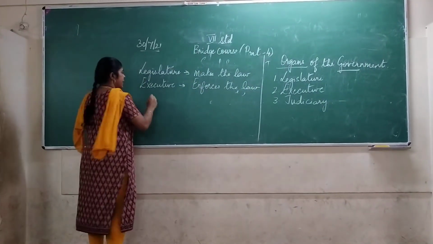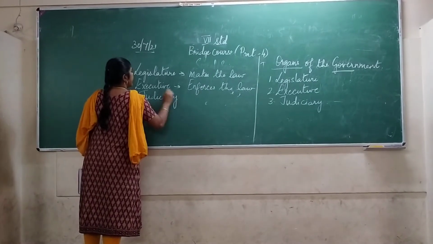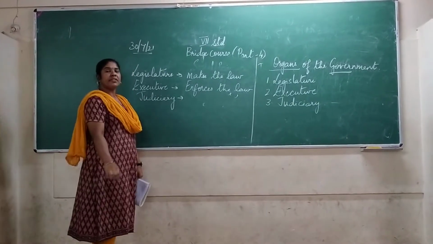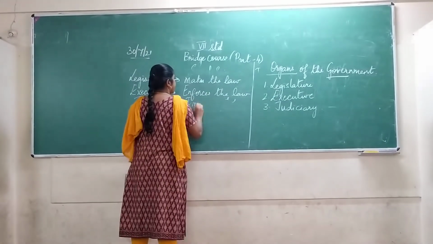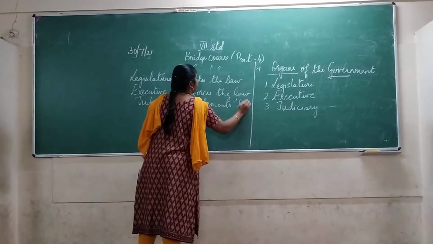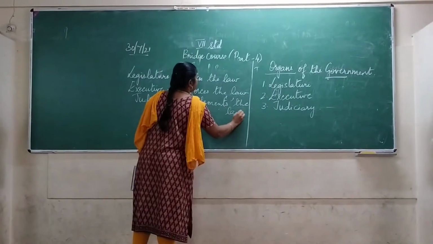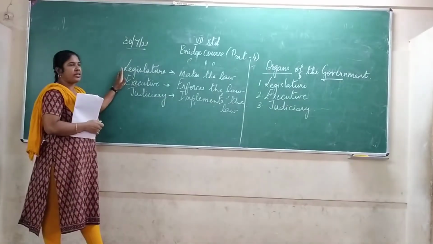Next is judiciary. Judiciary is another organ of the government. It implements the law.